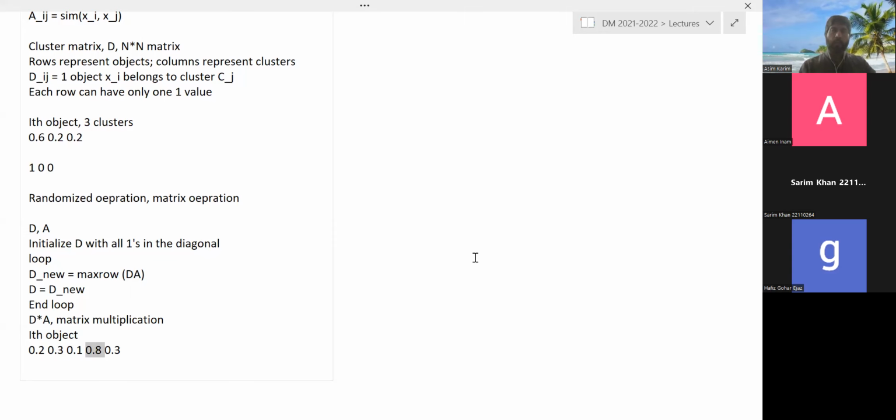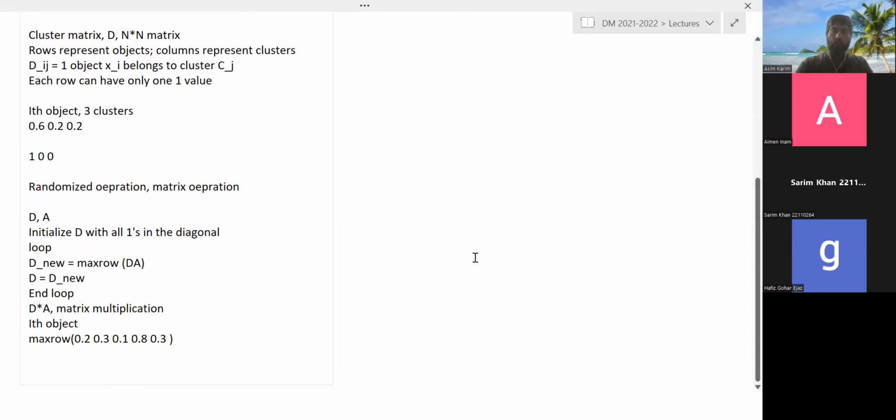So the fourth labeled cluster has the highest value. So the max row operation is basically done on this. So this would give you basically 0, 0, 0, 1, 0, and so on. The maximum value becomes 1, and all the rest become 0. So this will lead to your next D, and then you repeat the process until there is no change in the D.